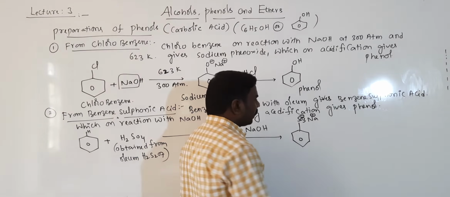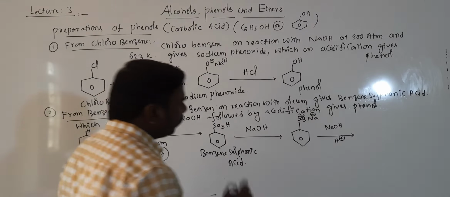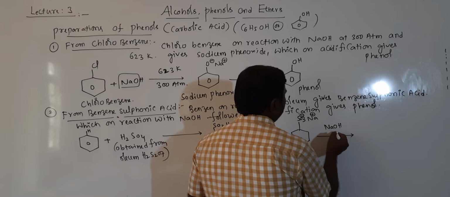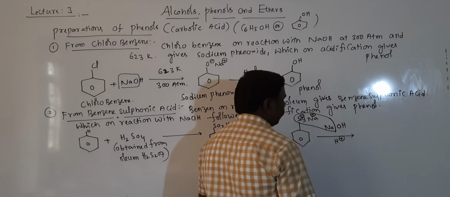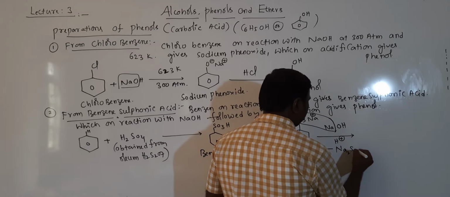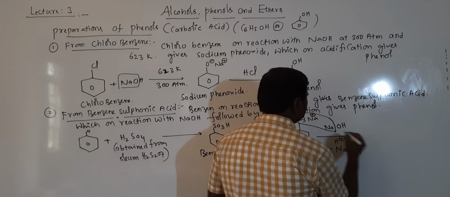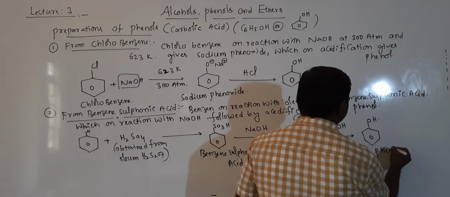This is again treated with NaOH plus acid, H plus. Then Na2SO3 is eliminated as a byproduct. OH will be as it is, students, and then gives rise to phenol.